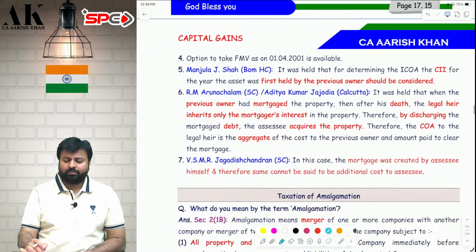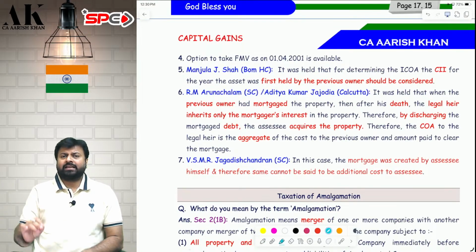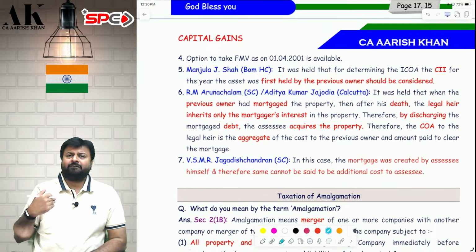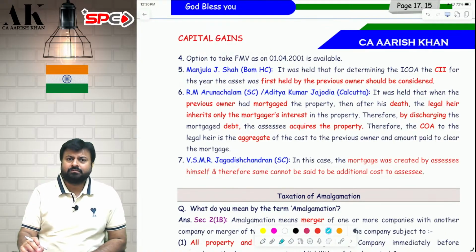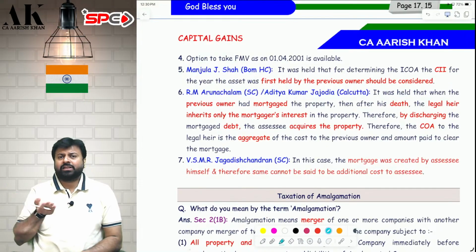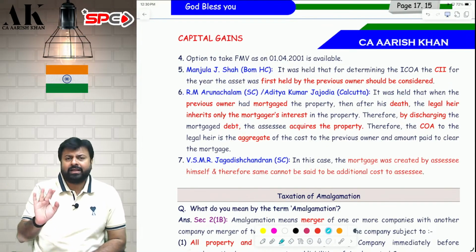Now coming to the most important point. Indexation I will get from where? My father purchased the asset in 2005. He gave me the asset in 2022. I am selling in 2025. I will take indexation in the denominator of which year? If indexation is available.